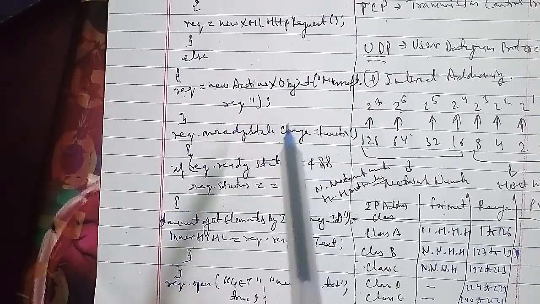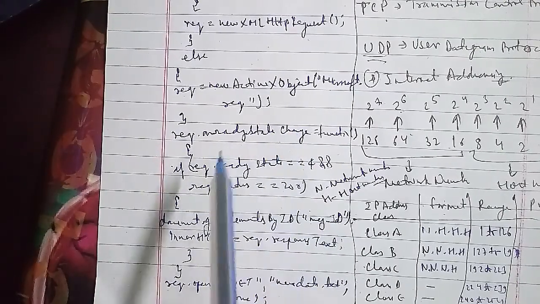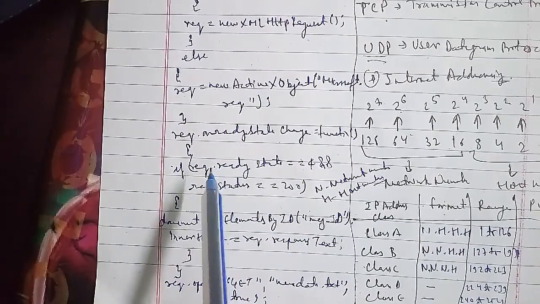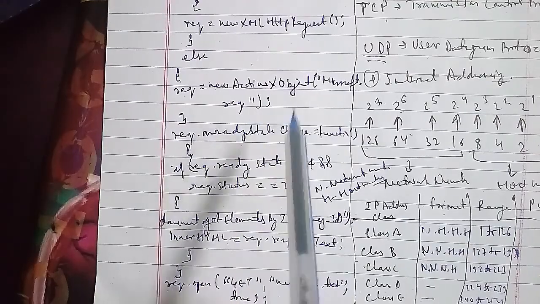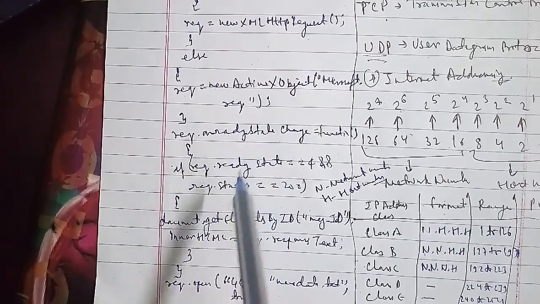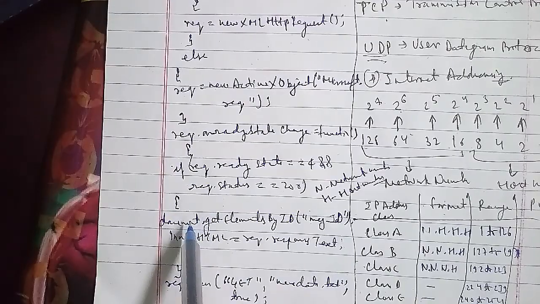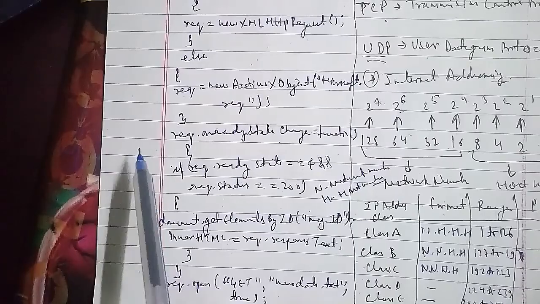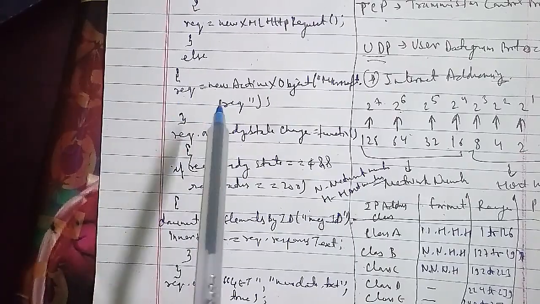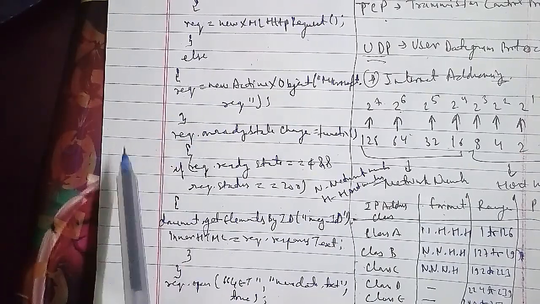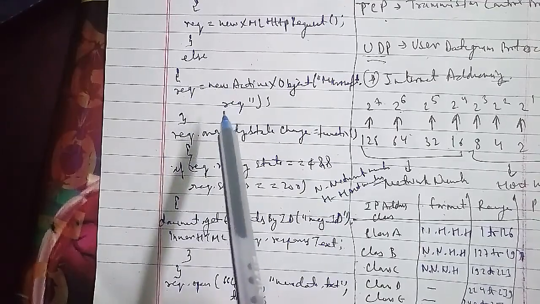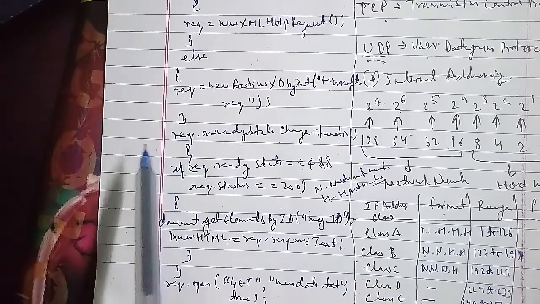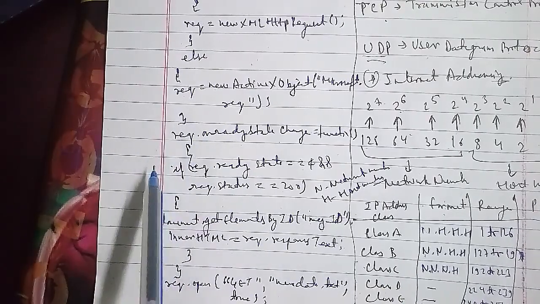In unit 5 we will complete the servlets and the Java server page. In the servlet we'll complete the server overview and the architecture, interfaces and servlets and the servlet life cycle, handling HTTP GET requests, handling HTTP POST requests, redirecting the request to the other resources, session tracking, cookies, session tracking with the HTTP sessions as well. The Java server page introduction, overview of first Java server page, an example, implicit objects, scripting, standard actions, directive, custom tag libraries, that what we'll cover in the next coming classes.